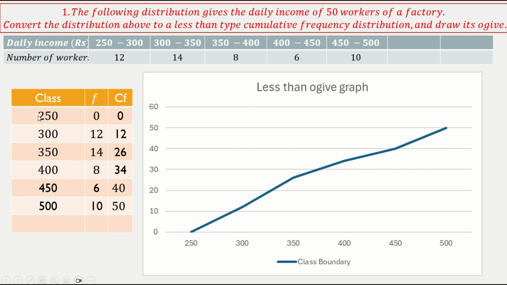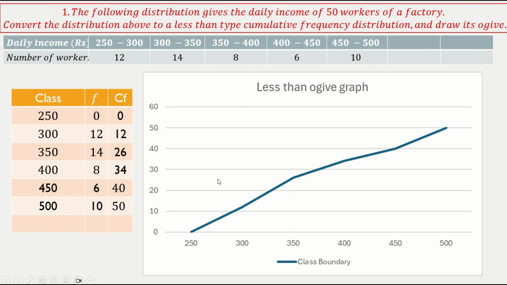Okay. So the first data set, that is 250 boundary, whether you want to take or not is up to you. We can start from 300, which is the upper boundary. Correct. You need to take upper boundary. So 300 onwards you can start, but just to start the graph from 0, you can keep the lowest boundary and keep it 0. Okay, less than 250 is 0, right? So we know. So start from this one and write the cumulative frequencies here and graph is shown here. Okay, this is fairly simple.